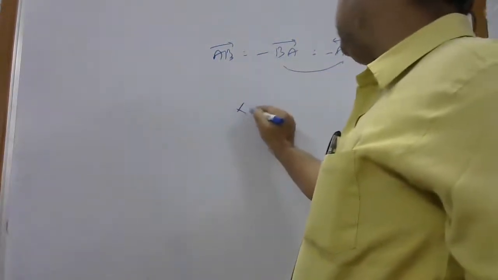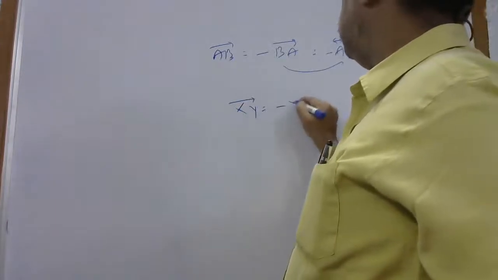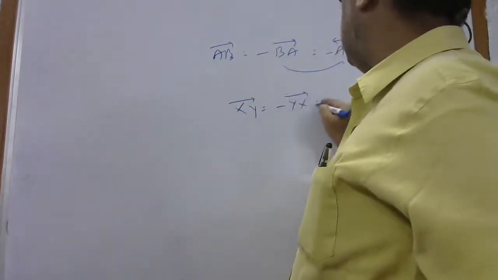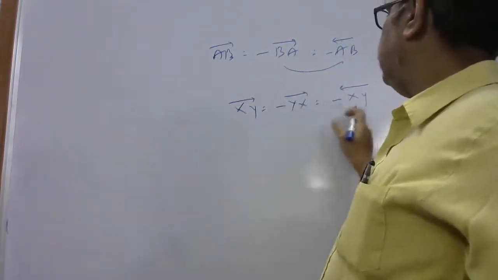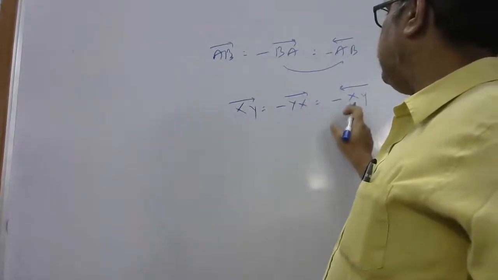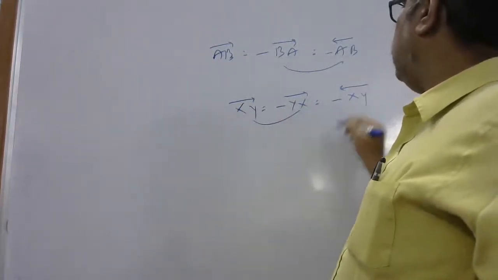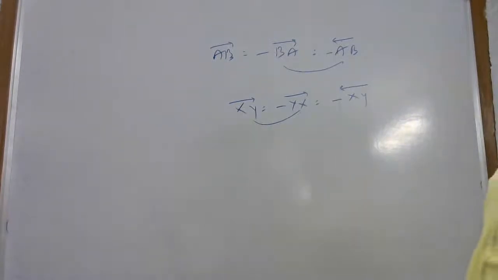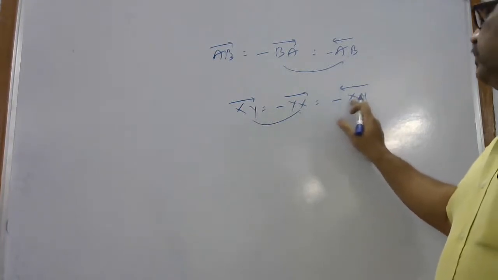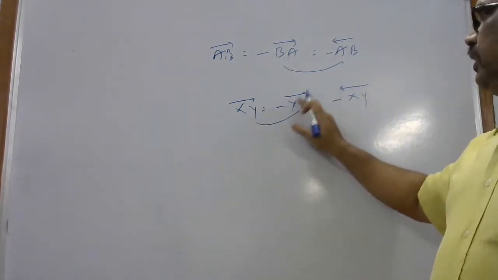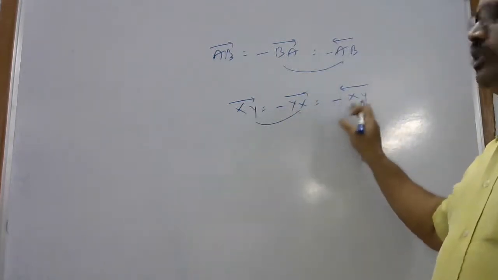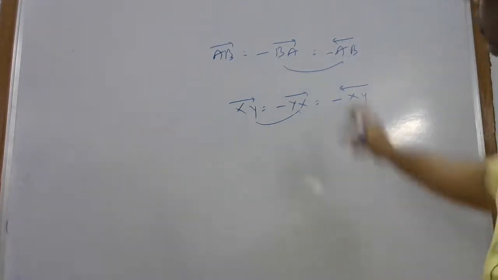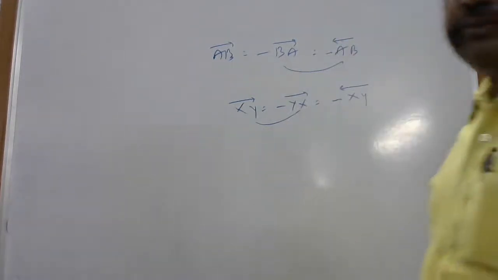I can say it the same way. Vector XY is equal to minus of vector YX. Both are the same only. Vector YX and vector XY: these two are equal and these two are equal. Here, minus YX, the arrow is the same; that's why these two are equal. And here the arrow is interchanged; that's why a minus is given. Are you clear, beta? Yes, understood, all of you?